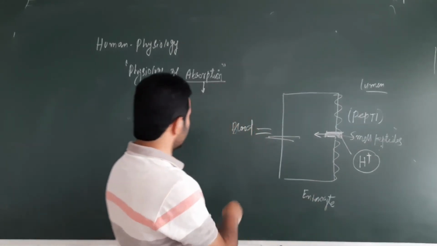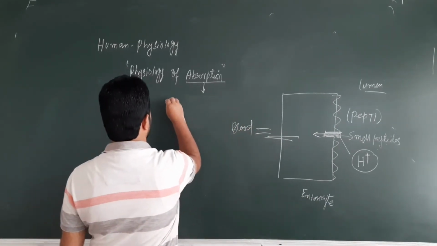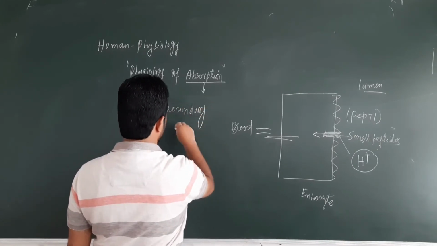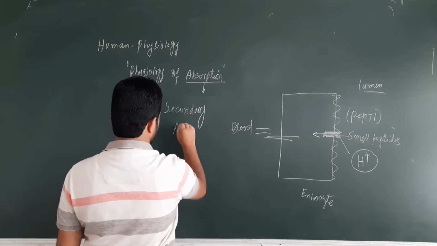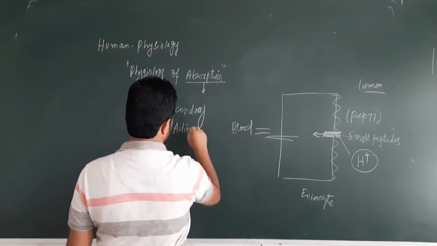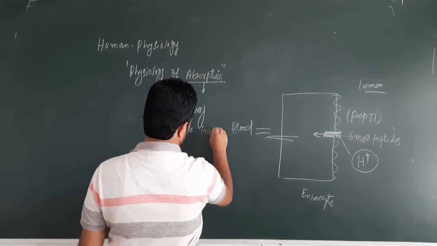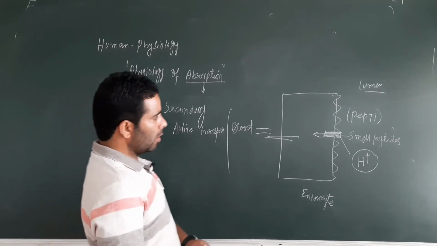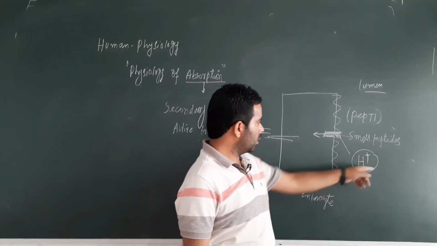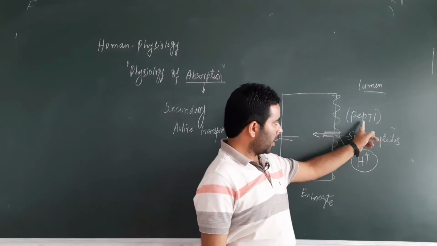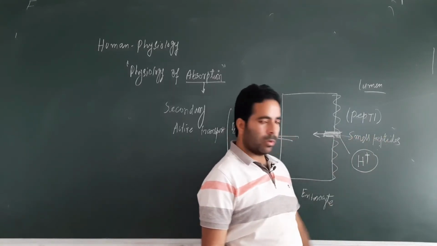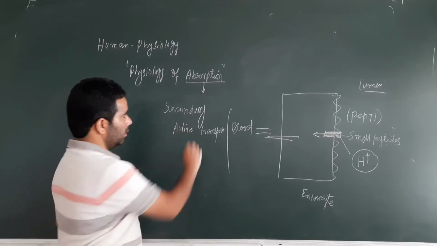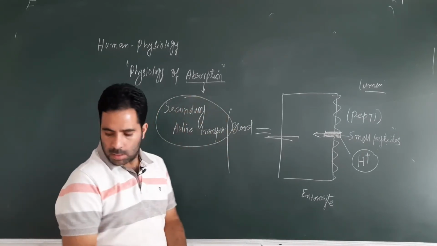So the transport of these small peptides is again secondary active transport. Transport of small peptides is again an example of secondary active transport. Yes, let me mention again, the process of absorption of small peptides from the lumen into the blood via this peptide transporter 1, which depends on the H positive ion concentration, is again an example of secondary active transport. These things will be asked to you, right.